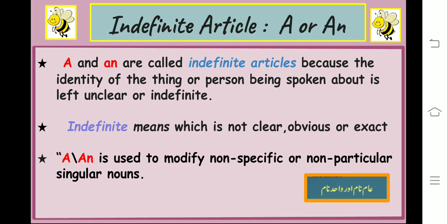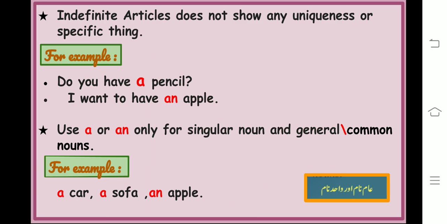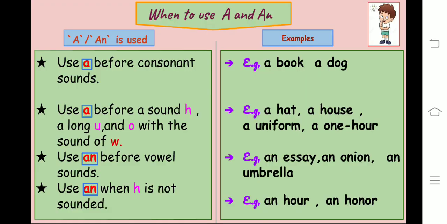Okay, indefinite means which is not obvious, specific or exact about anything. For example, do you have a pencil? Here in this sentence we are talking about a pencil and it could be any pencil, not specific. Okay, we use a or an with singular general nouns. Means आम नाम और वाहिद नाम के साथ यूज़ करेंगे. फॉर एग्ज़ाम्पल a sofa, an apple, a car. These are some examples.